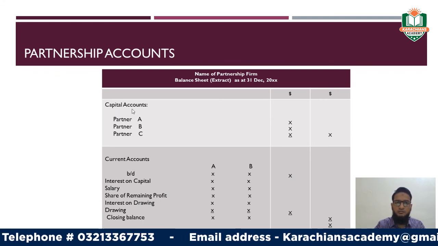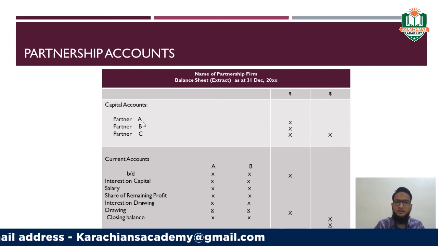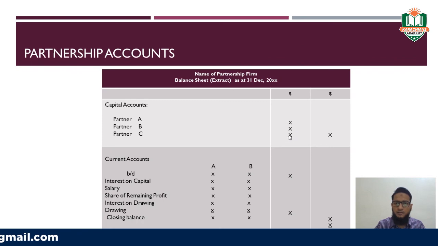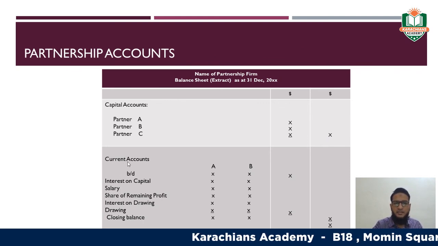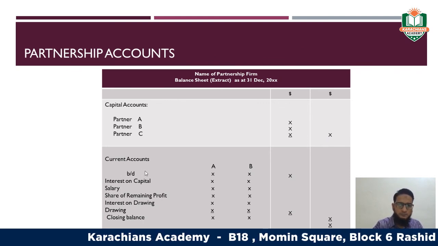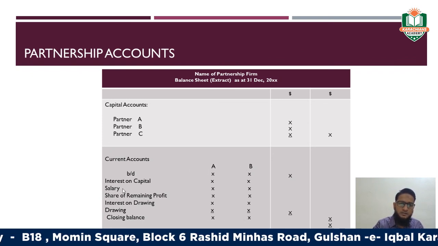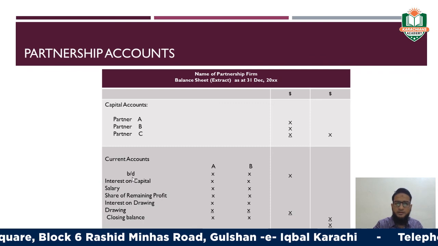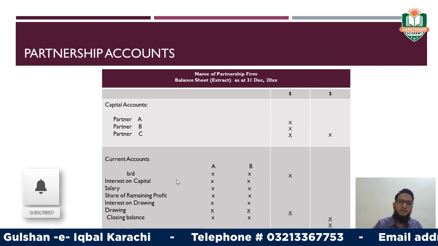Capital account, you should have to write the balances of the capital account, which has been already given in your question. Write it here, make a sum in a column, before the final column, and write the sum in the last column, right? Now write the heading of the current account, write the partners' names here, then just write the opening balance, start from the opening balances of the current accounts of the partners, right?